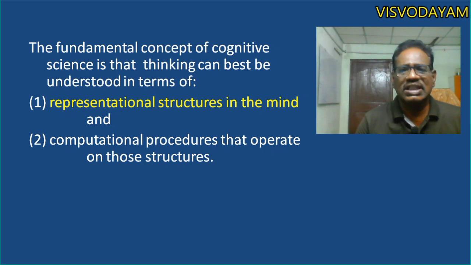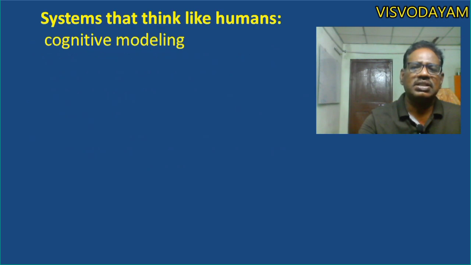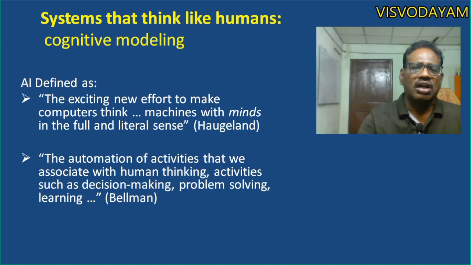So in this cognitive modeling method, some of the scientists defined AI based on systems that think like humans. With this approach, AI is defined as the exciting new effort to make computers think, machines with minds in the full and literal sense.